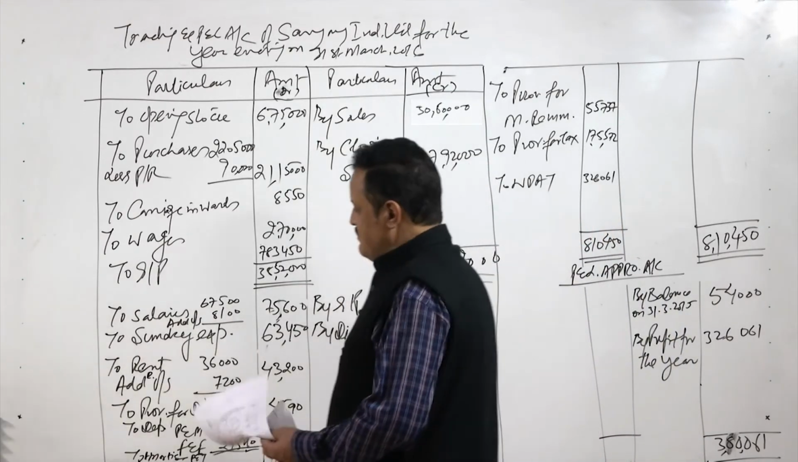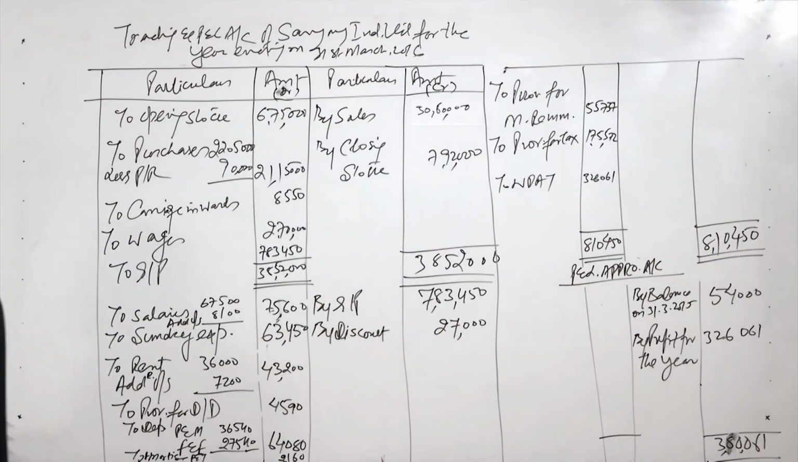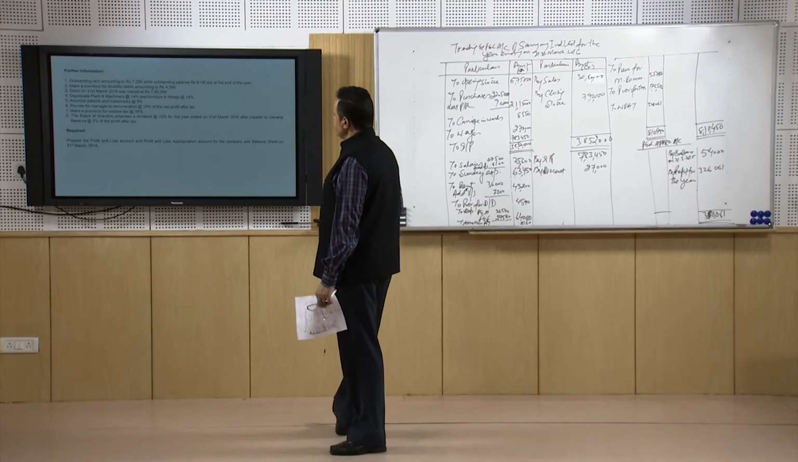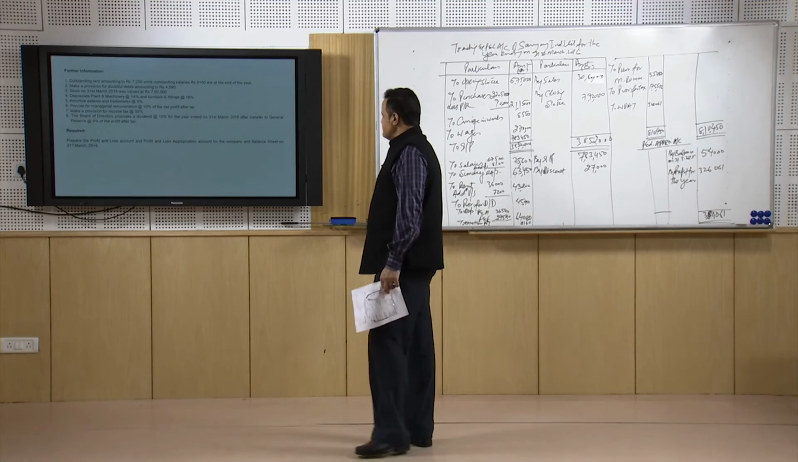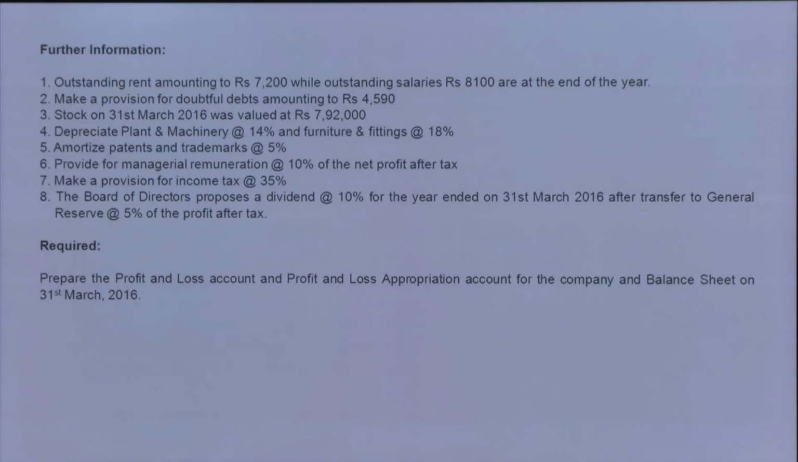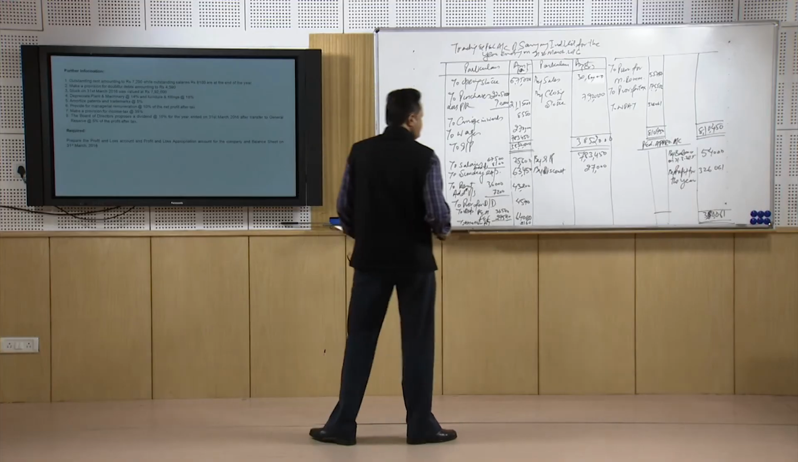First, what are the provisions to be made here? Let's check. We have made the provision for outstanding expenses, provision for doubtful debts is done, stock is done, depreciation is done, amortization is done, provision for income tax we have done. The Board of Directors proposes a dividend of 10% for the year ended on 31st March 2016 and a transfer to general reserve at the rate of 5% of the profit after tax, right. So, we will have to calculate 5% and transfer to the general reserve.